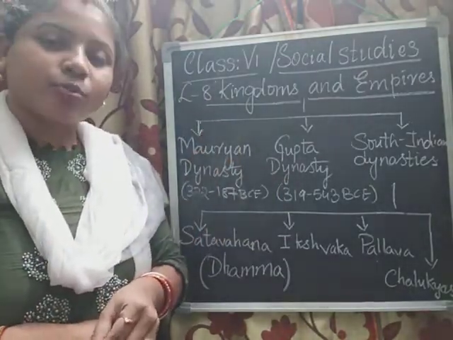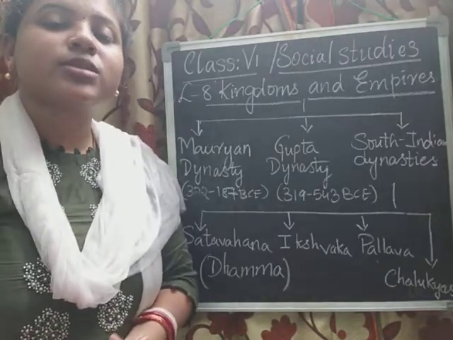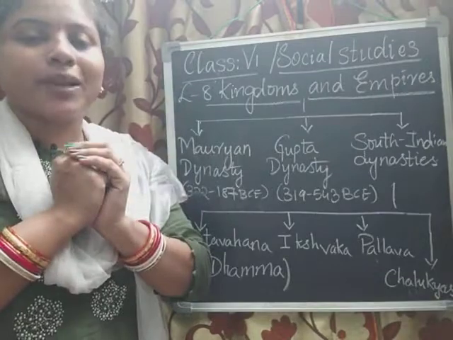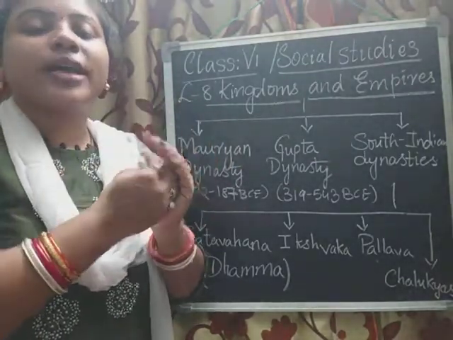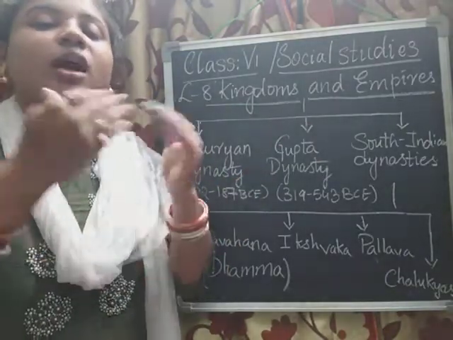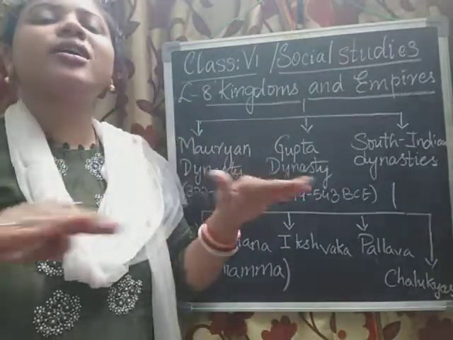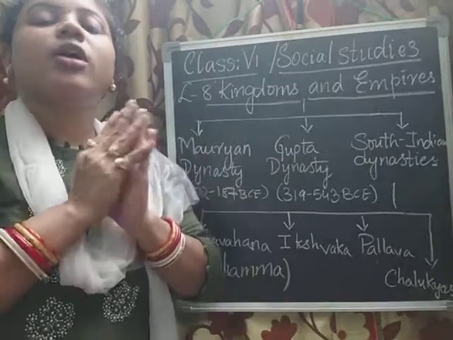After Chandragupta Maurya, Bindusara and his son Ashoka wanted to occupy Kalinga. They waged a war with the king of Kalinga, and a lot of people died. Because so many people lost their lives, Ashoka felt so bad that he wanted to leave all battles from then on, and he followed the path of non-violence.